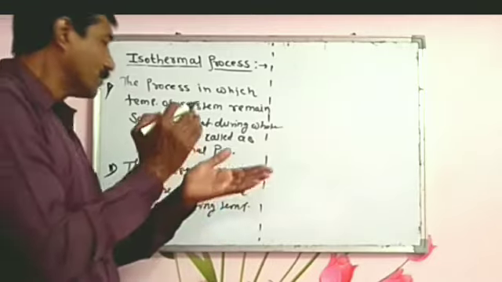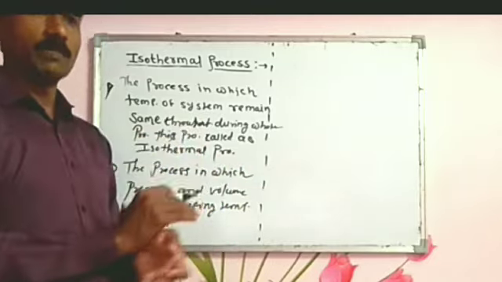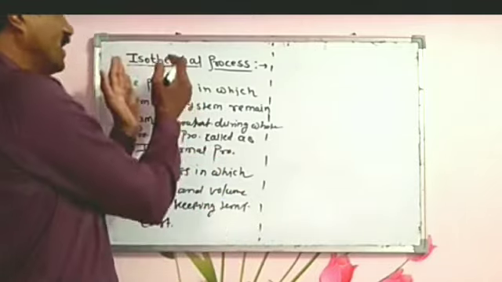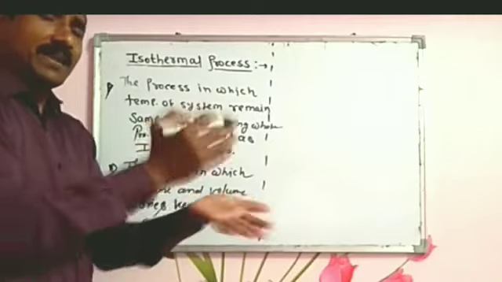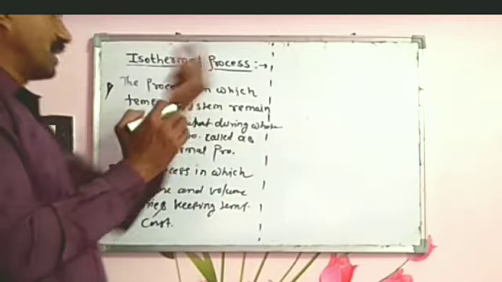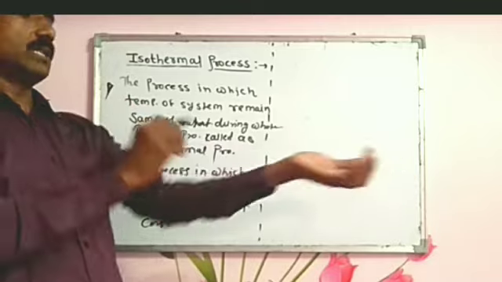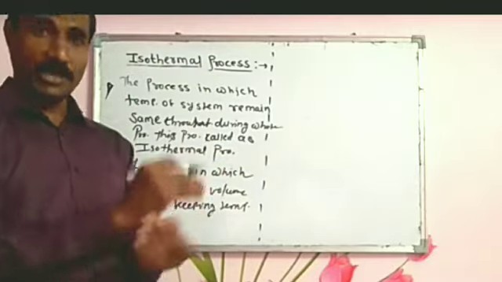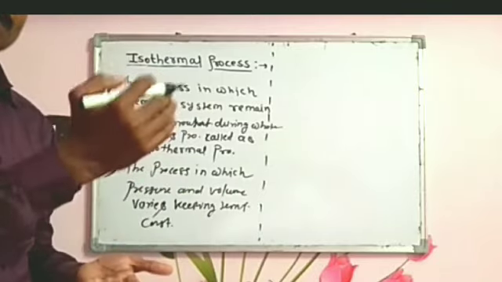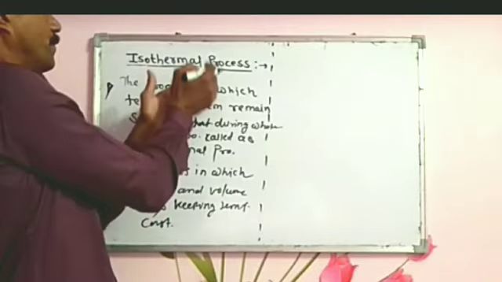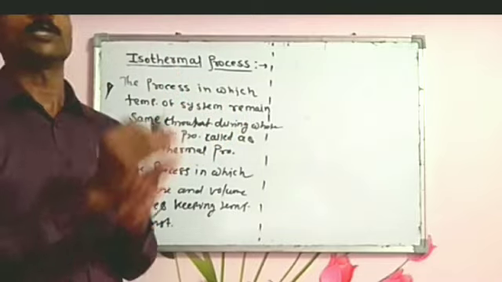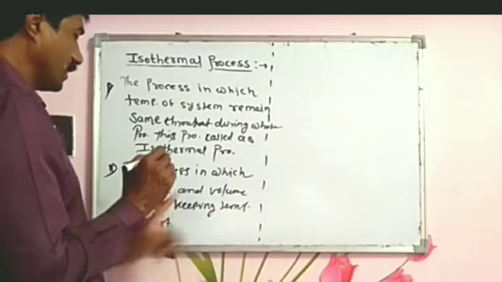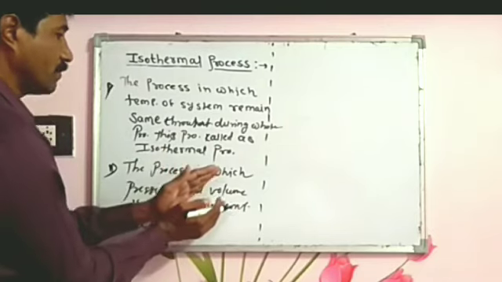So this is a familiar example of the isothermal process. Our refrigerator also works on this isothermal process. Some reactions in the refrigerator also depend on the isothermal process. Our heat engine also performs some reactions on the basis of the isothermal process. It means the process in which pressure and volume vary, keeping the temperature constant.